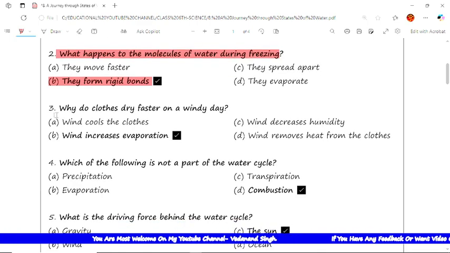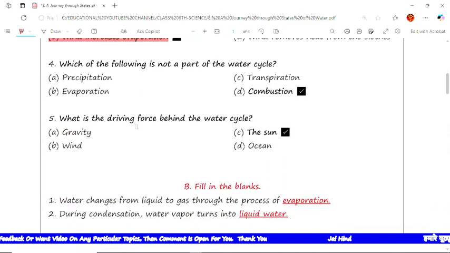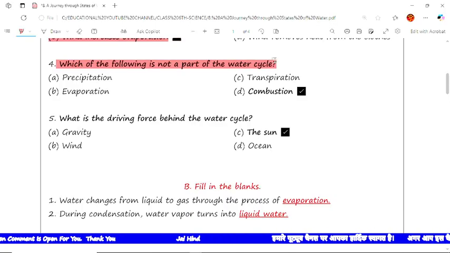Now the next question is why do clothes dry faster on windy days? Among these four options, the wind increases the evaporation. So B is a correct option. Now the next question is which of the following is not a part of the water cycle? Among the given options, D is the correct option, that is combustion.